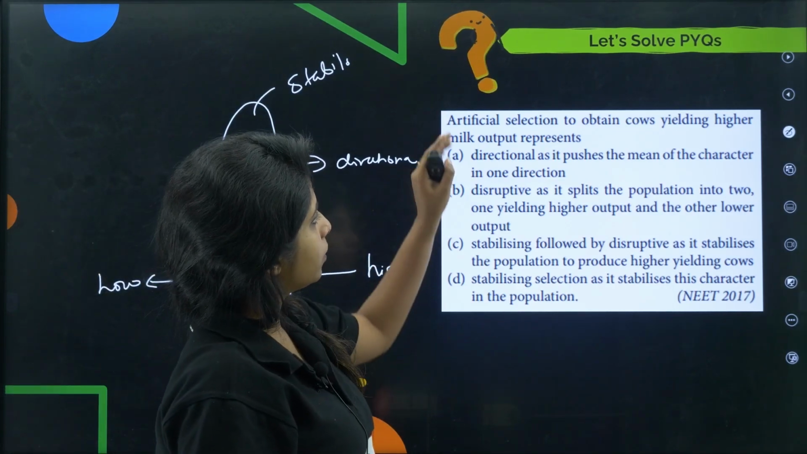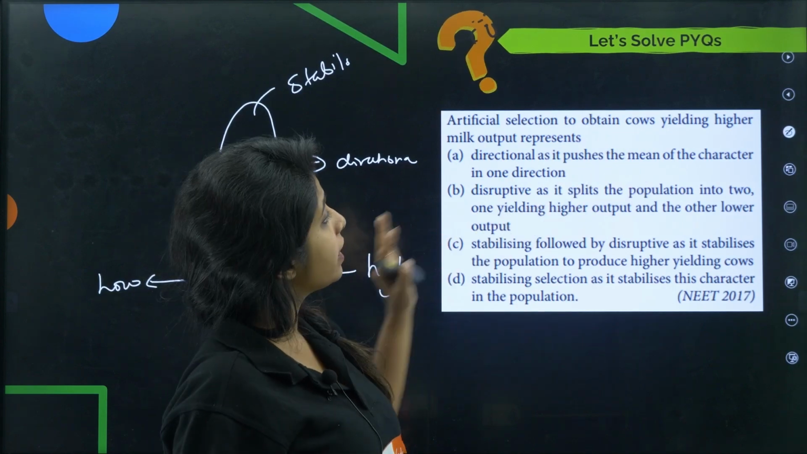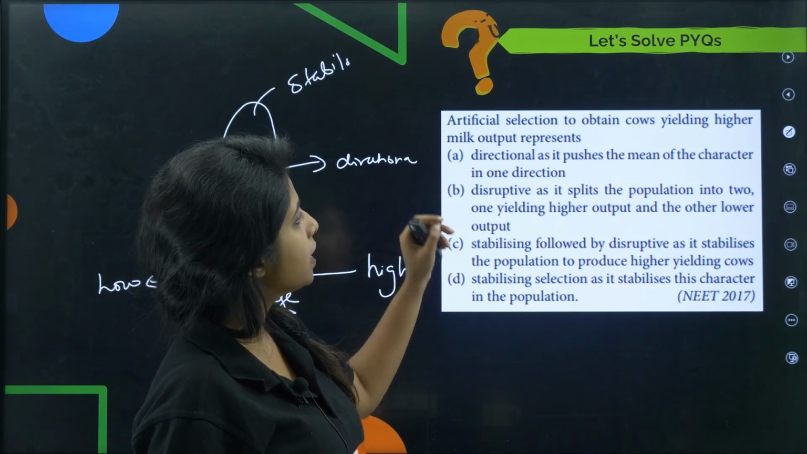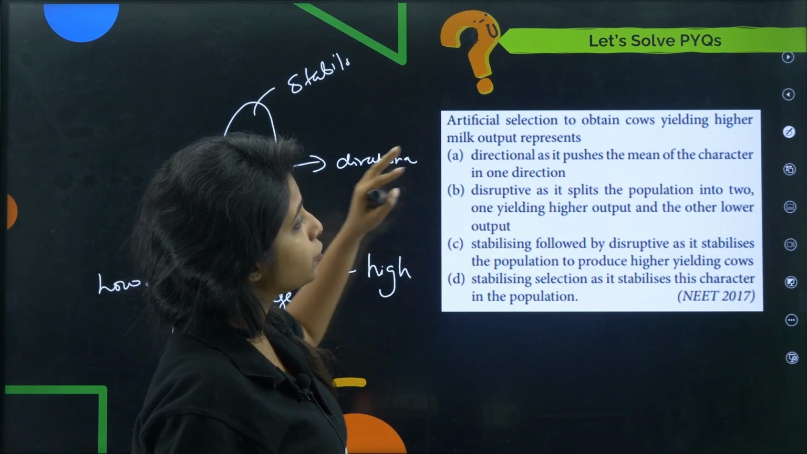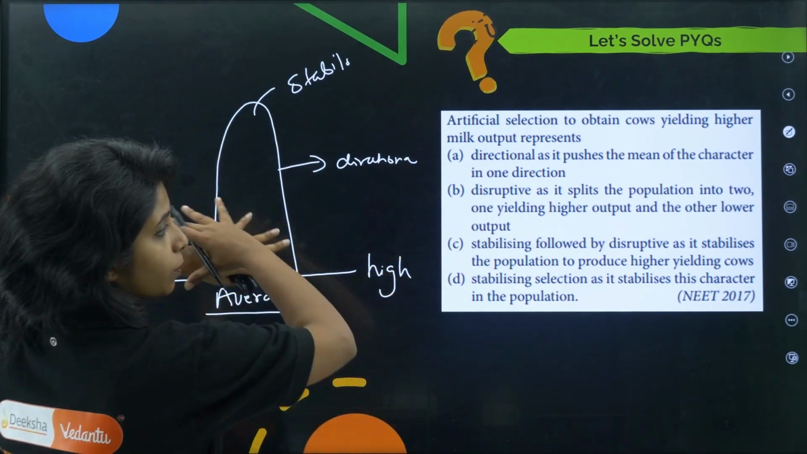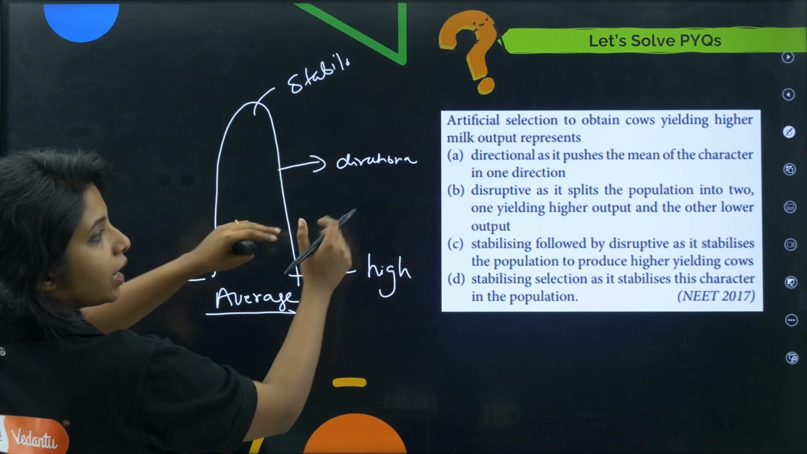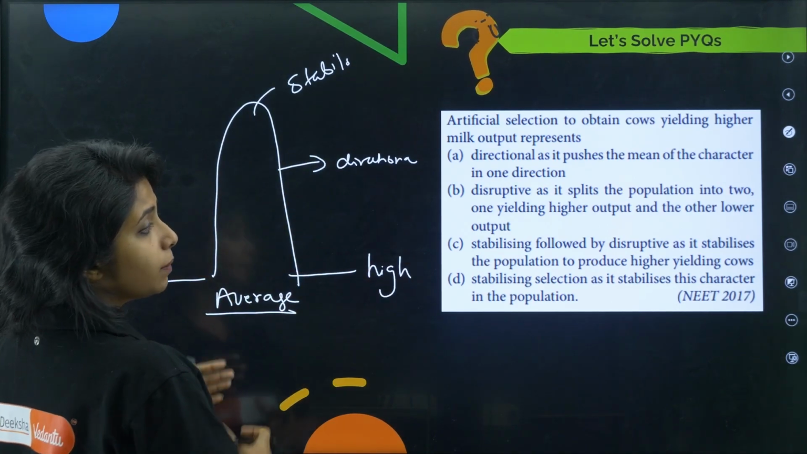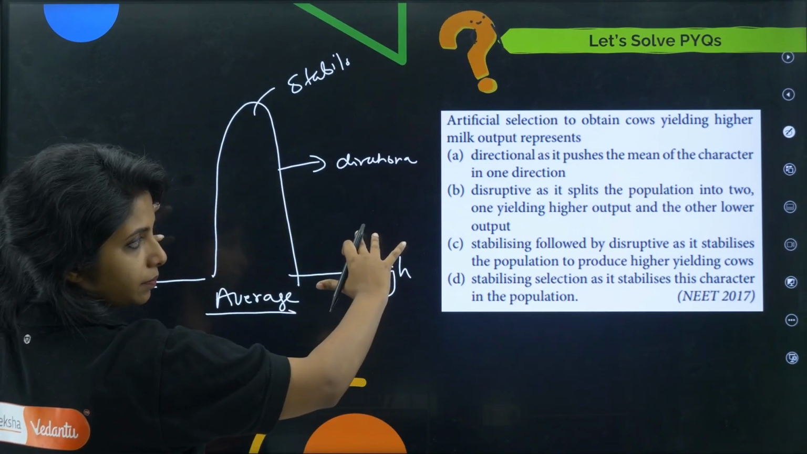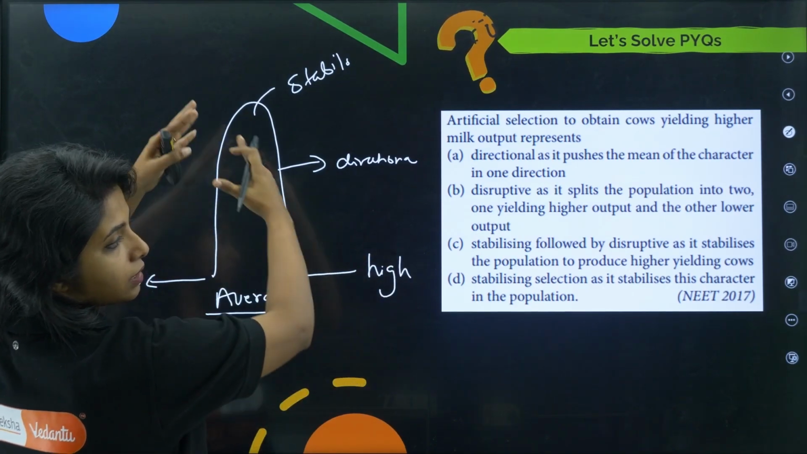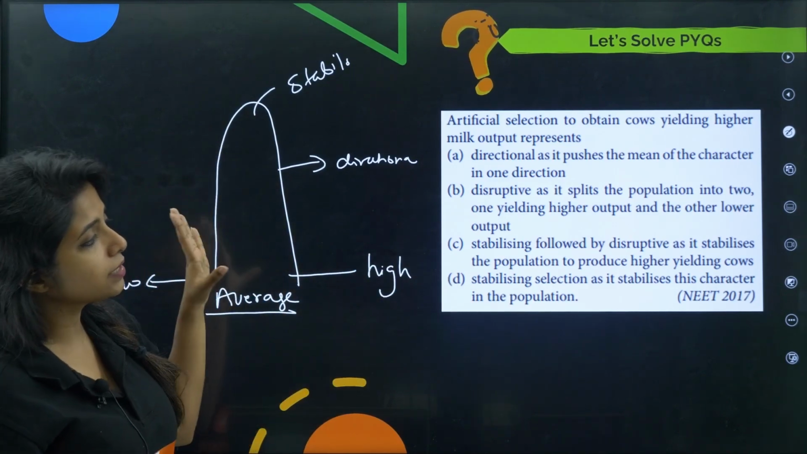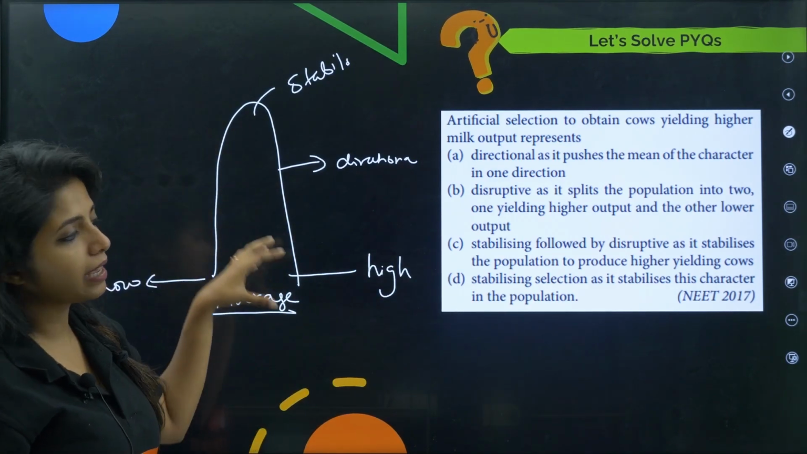Okay, so over here, artificial selection to obtain cows yielding higher milk output. It represents directional, as it pushes the mean of the character in one direction; disruptive, as it splits the population into one yielding higher output and the other yielding lower output; stabilizing followed by disruptive; or stabilizing selection, as it stabilizes this character in a population.